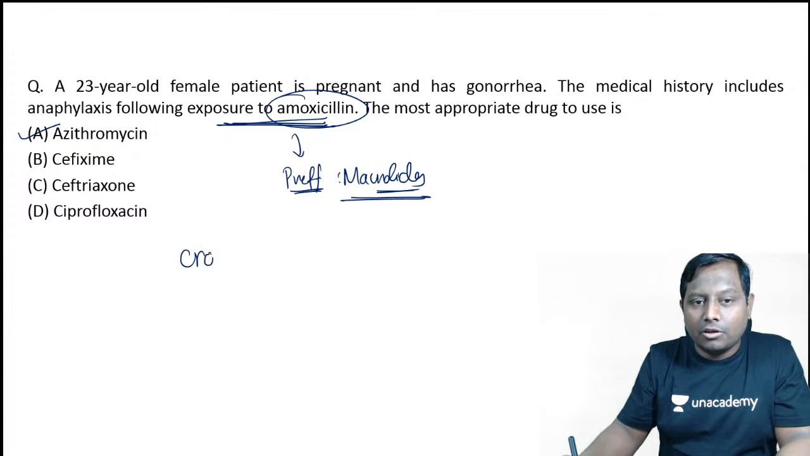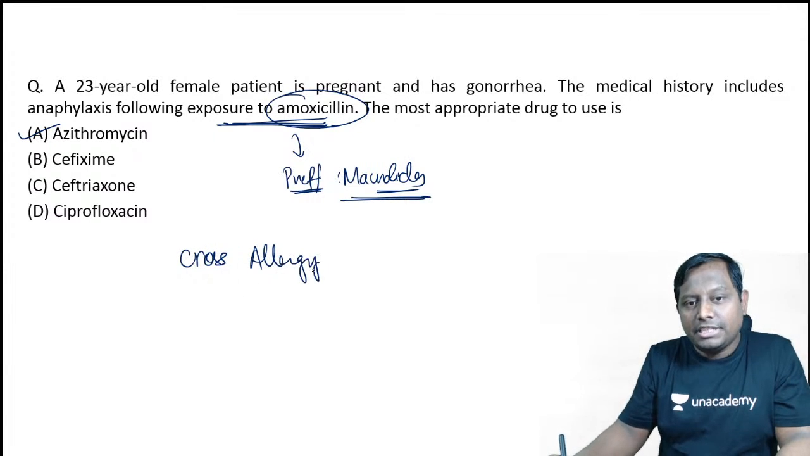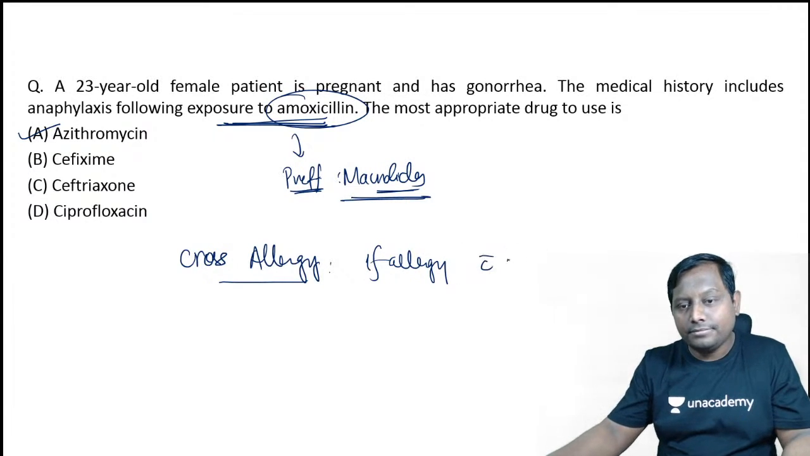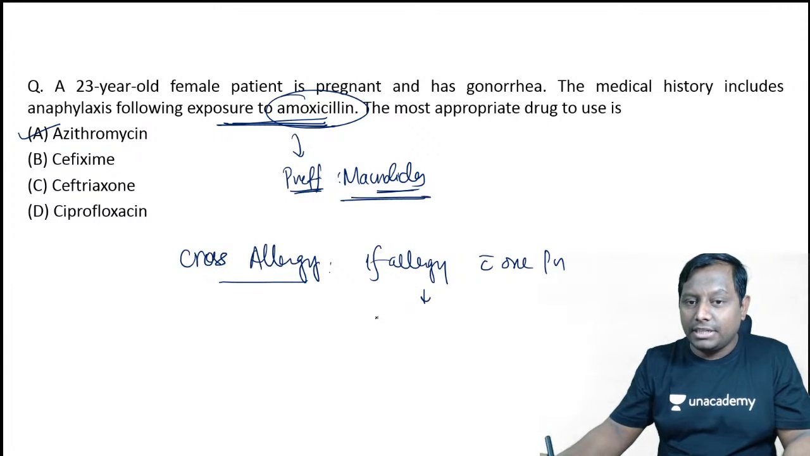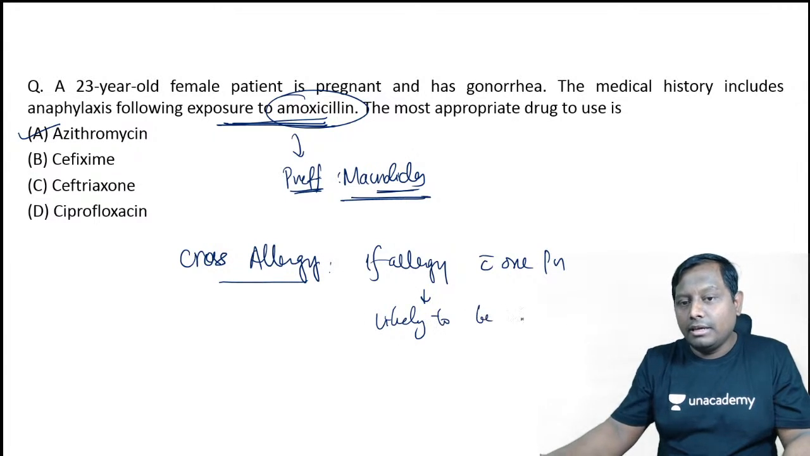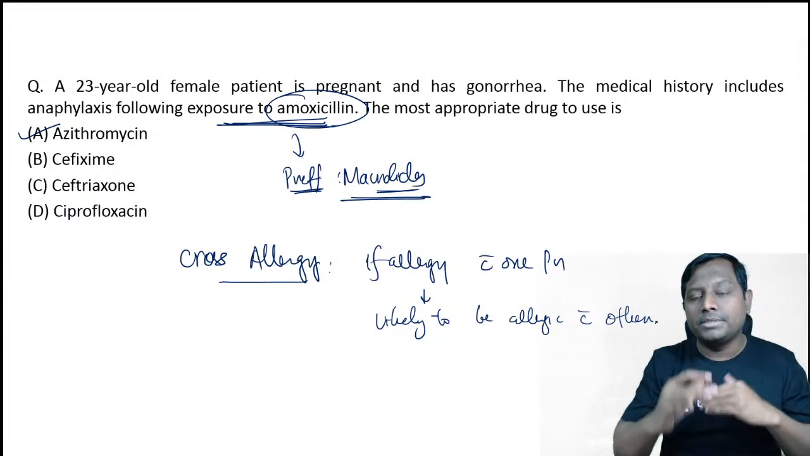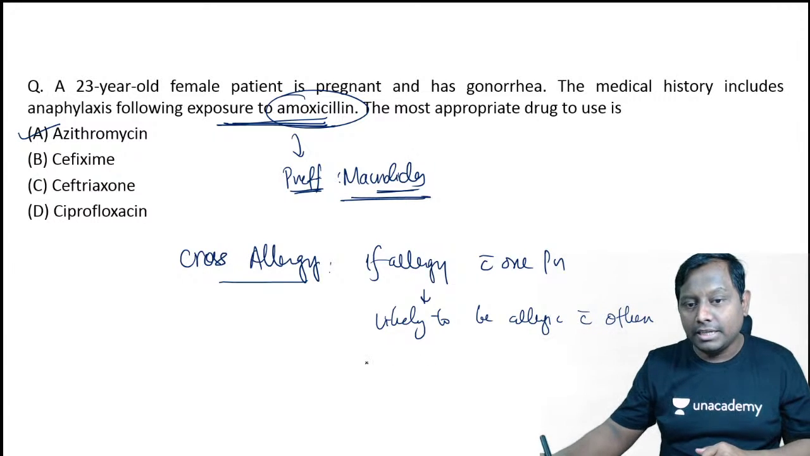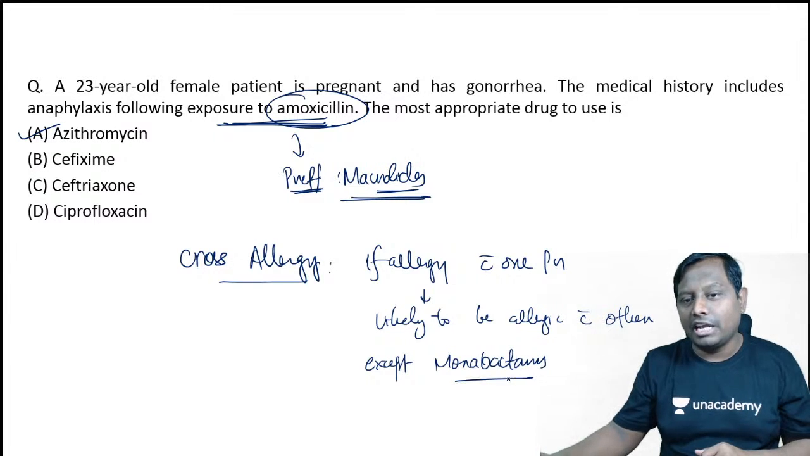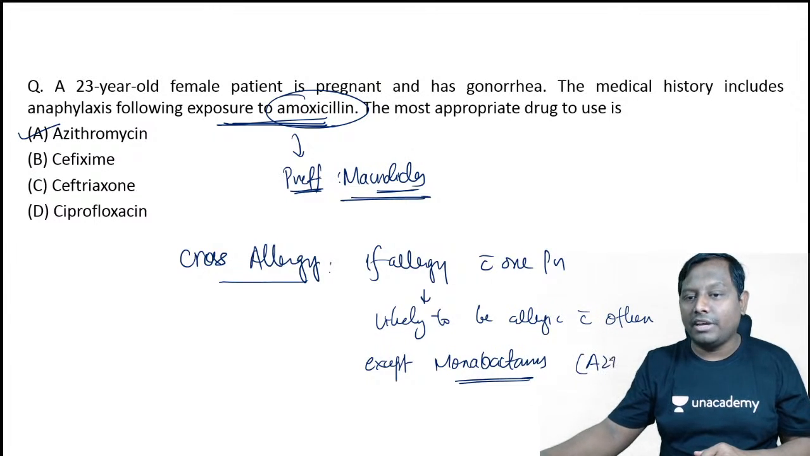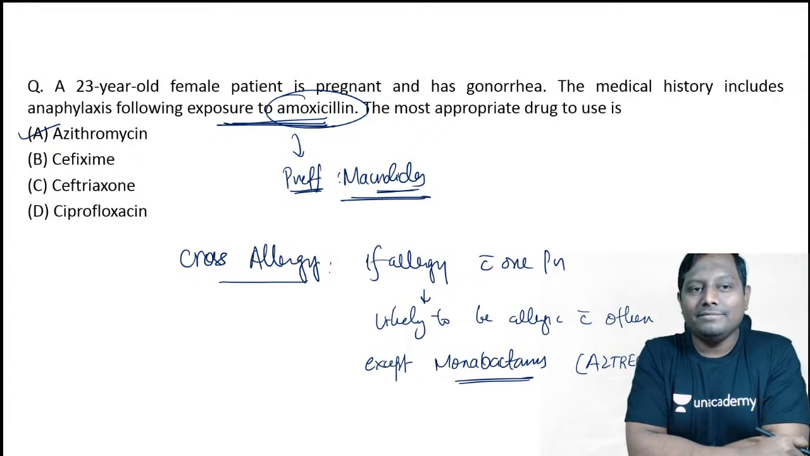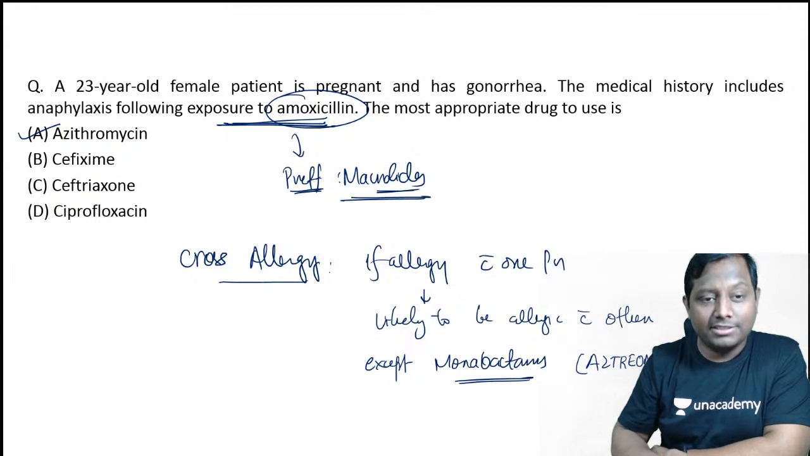And remember the definition of the cross allergy, right? That if there is an allergy with one penicillin, the patient is likely to be allergic with others from the same family. So all the beta lactams he will be allergic to, except the monobactams. Monobactam के साथ cross allergy नहीं होता है because they are having the single ring. The drug under monobactam that we have here, Aztreonam. Okay, Aztreonam is the name of the drug. So A is the correct answer. I hope you guys have got this answer correctly.